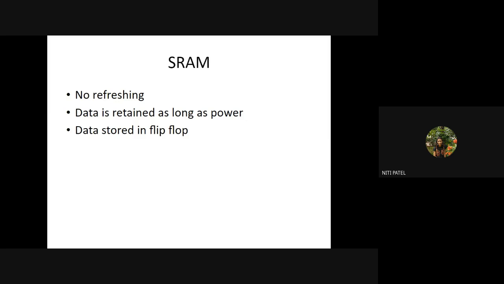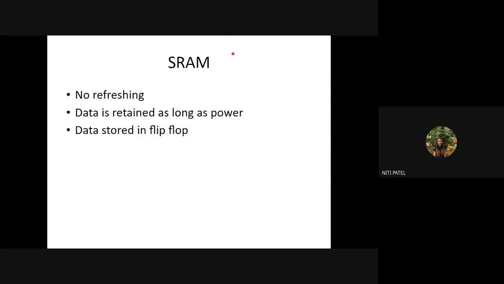So when I talk about SRAM, DRAM, DDR1, DDR2, DDR3, DDR4, let it be any RAM, each and every RAM will retain the data only if it is saved. That means if your contents are saved, you will get that data next time when you plug in the power. If you haven't saved and if the power goes off or there's any failure, you won't get the data back. Therefore, it is said to be volatile or temporary memory, let it be any RAM.